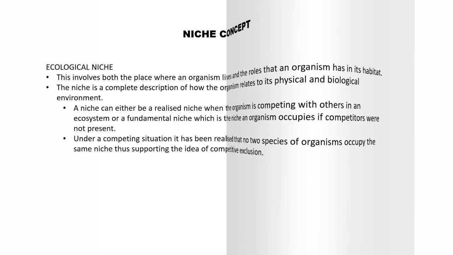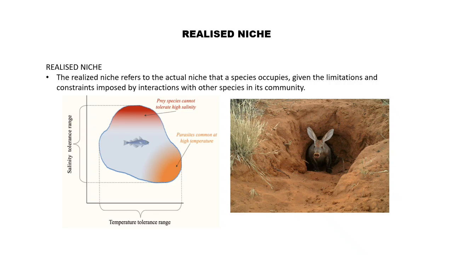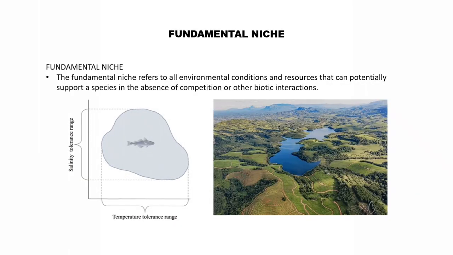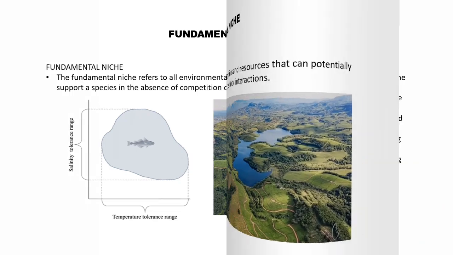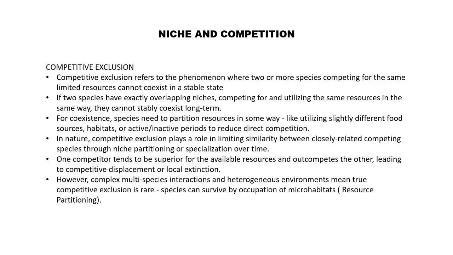The realized niche is the niche a species actually occupies in nature. It reflects competition, predation, and other biotic pressures that restrict the species from using its full potential range. In contrast, the fundamental niche represents all environmental conditions a species could theoretically occupy if it faced no competition or limitations. This contrast reminds us that ecosystems are shaped not just by opportunities, but also by constraints. Competition plays a key role in defining niches.